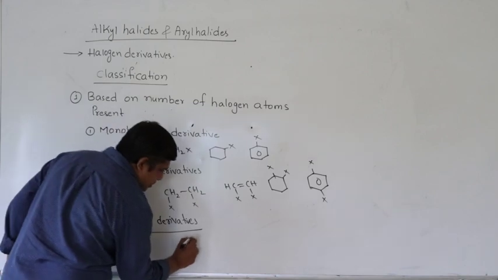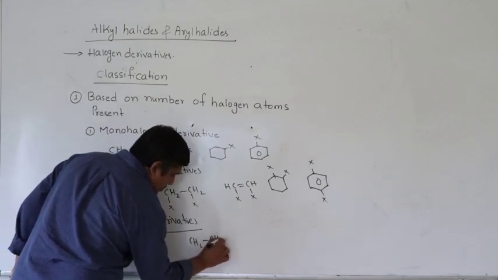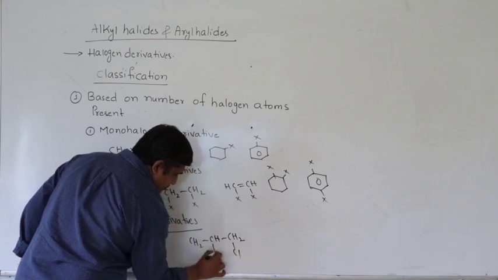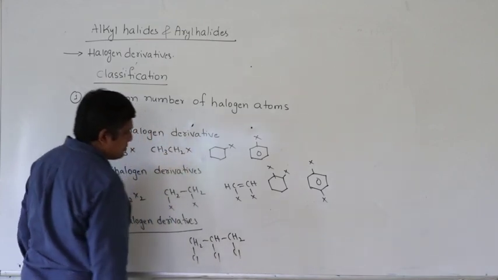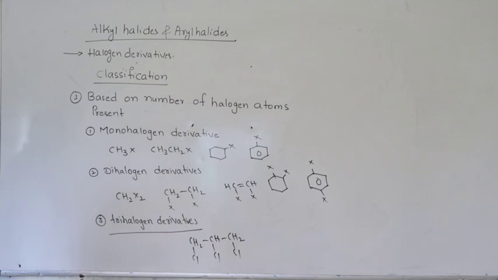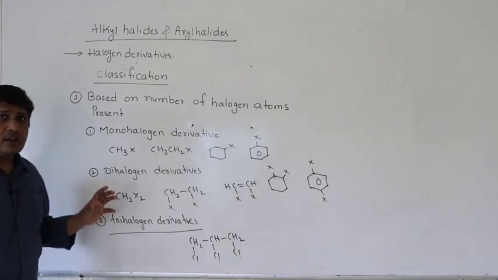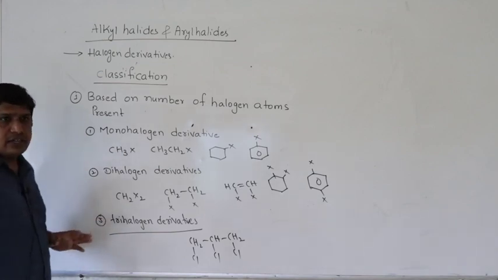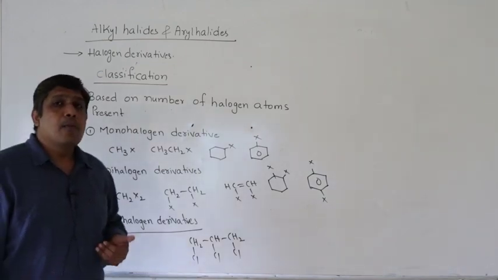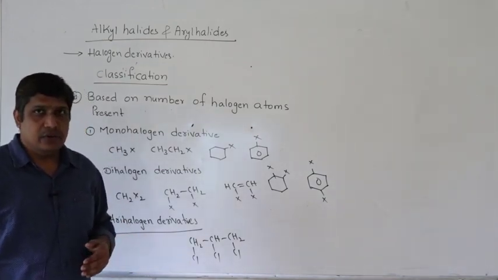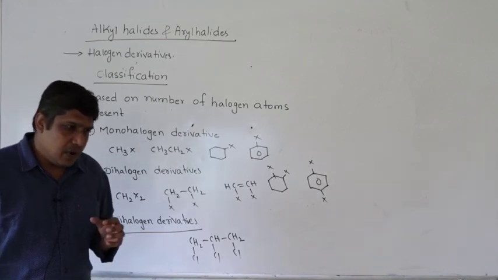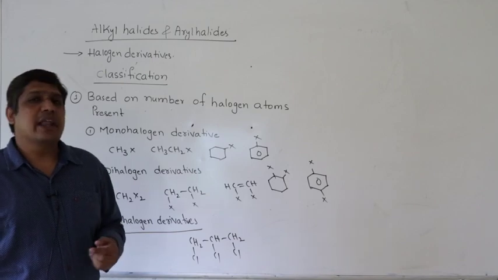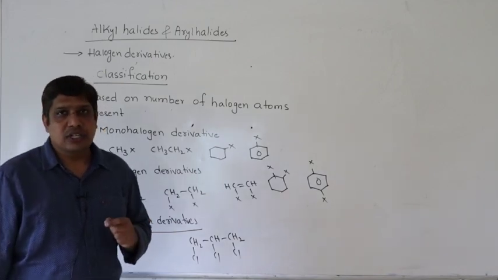You can write one example, say CH2, CH, CH2, each with a halogen. Similarly, there are tetrahalogen derivatives, or simply polyhalogen derivatives. If the molecule contains more than three halogen atoms, we generally call it a polyhalogen derivative.